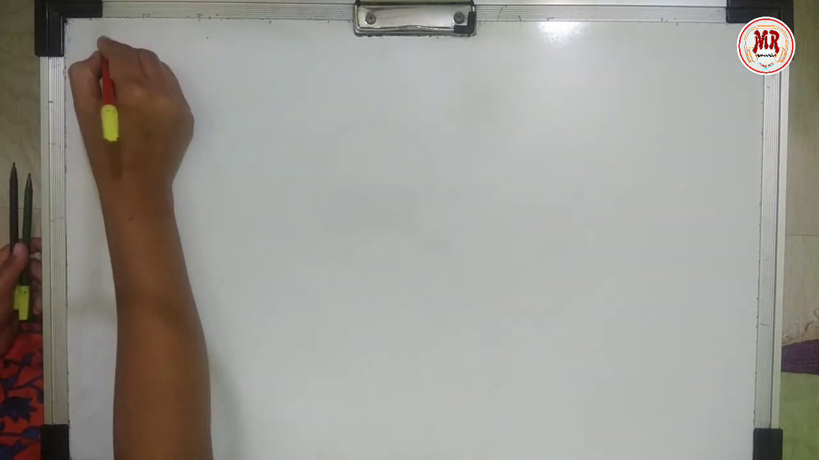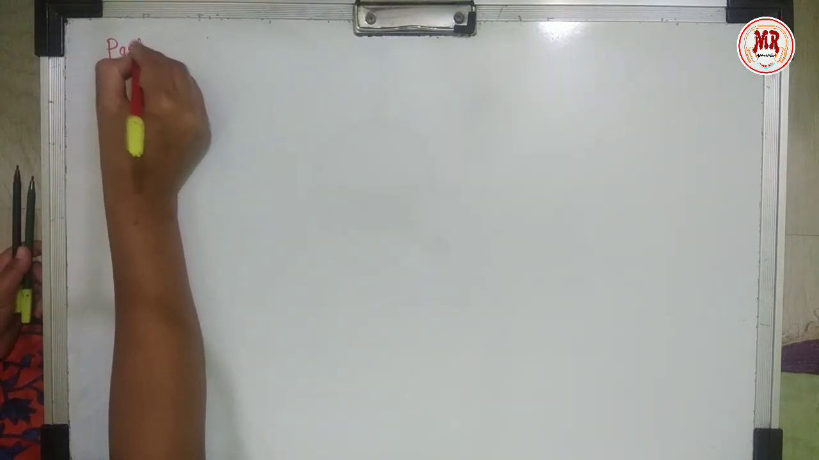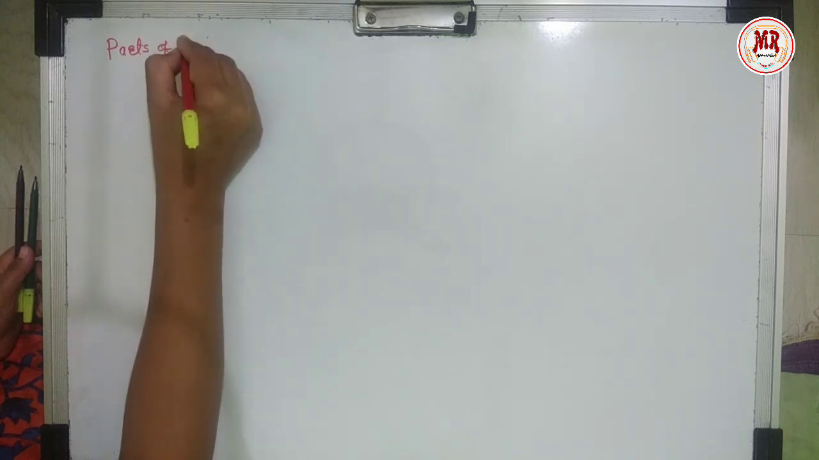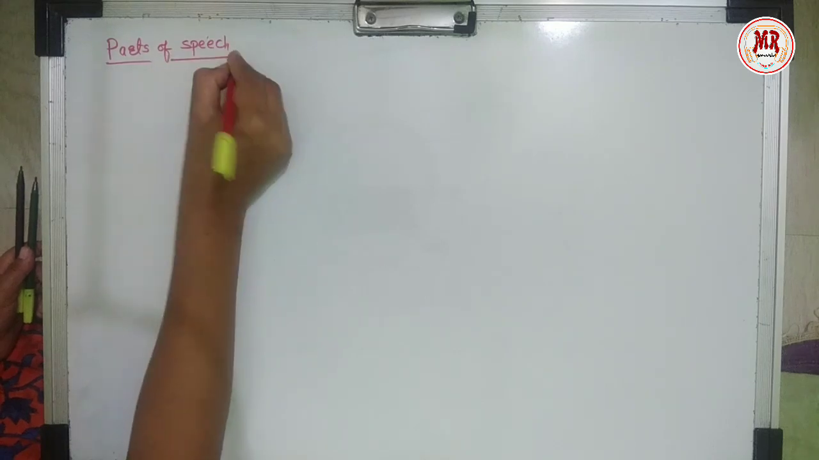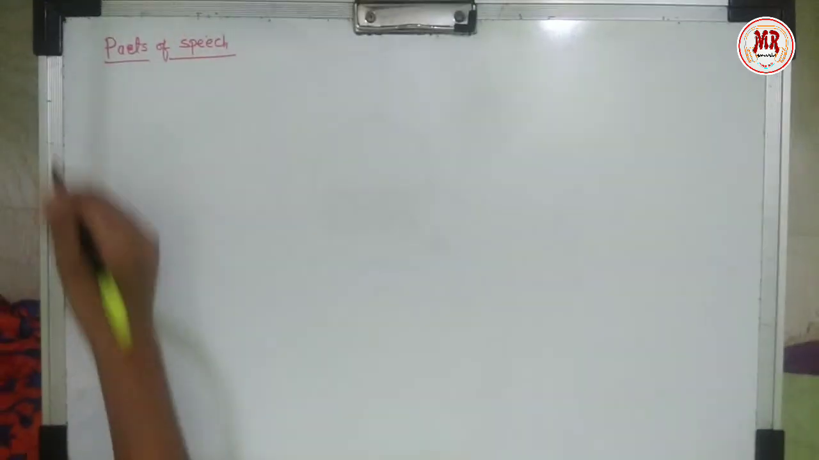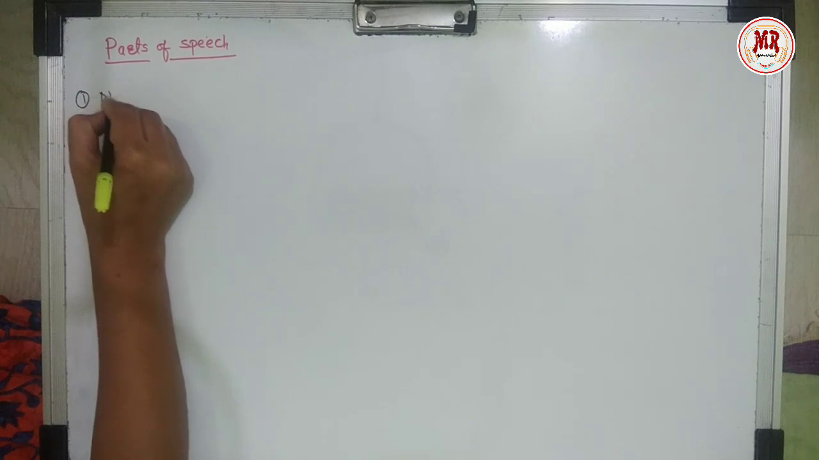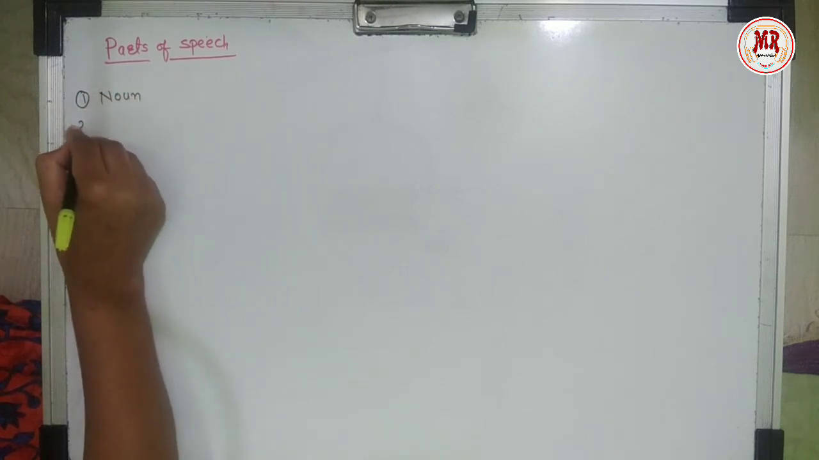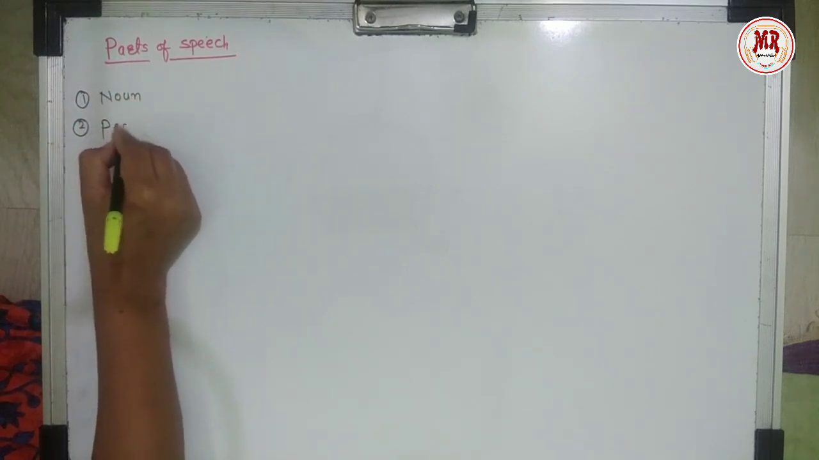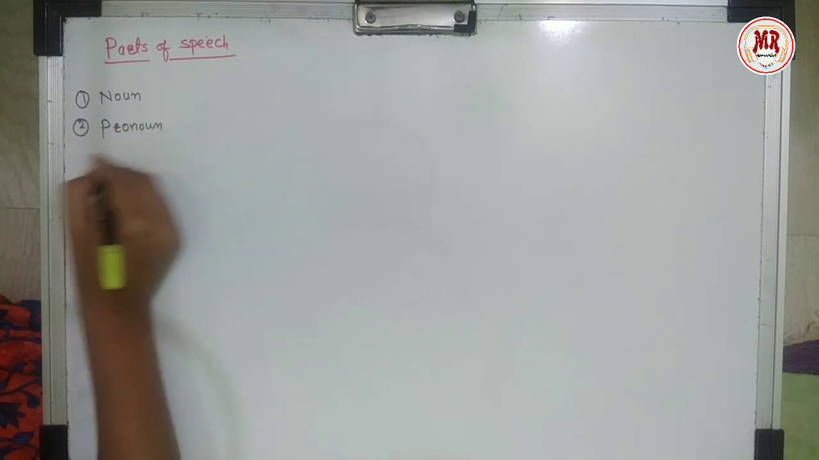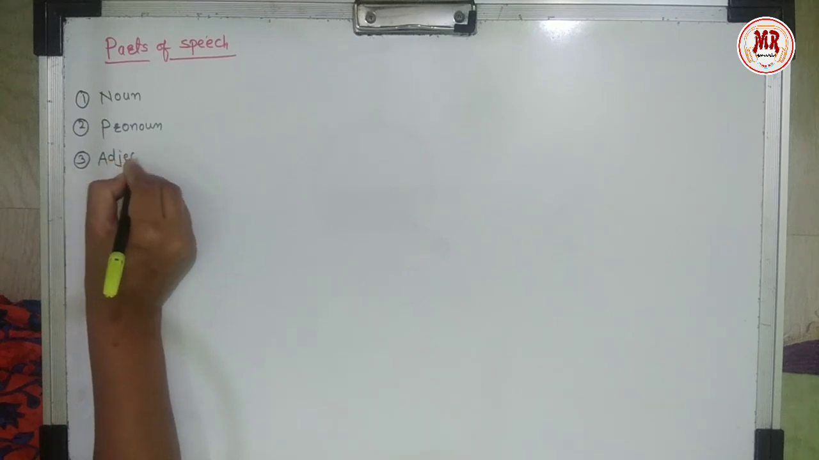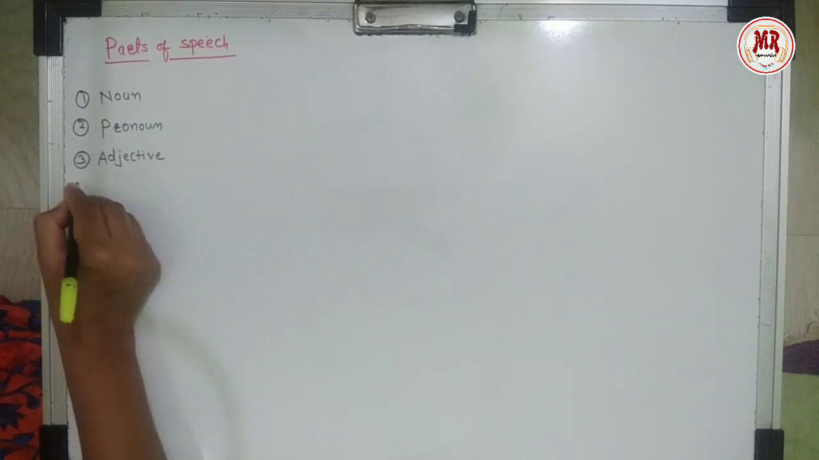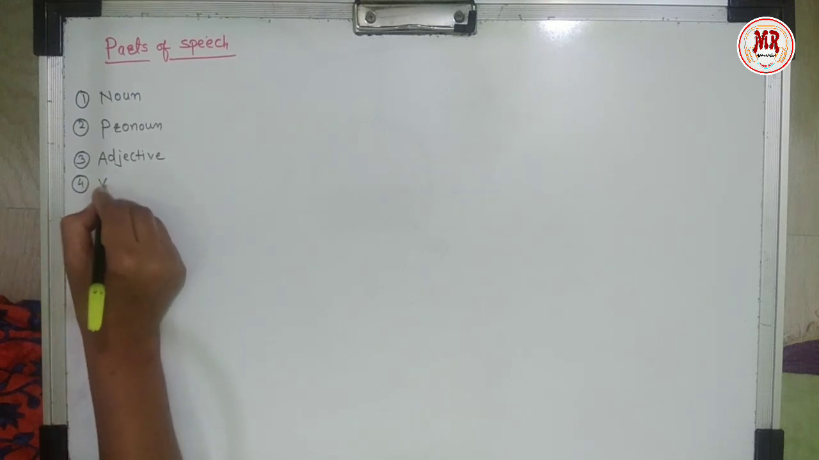Hello students, there are 8 parts of speech in English language. First is noun. Second is pronoun. Third is adjective. Fourth is verb.